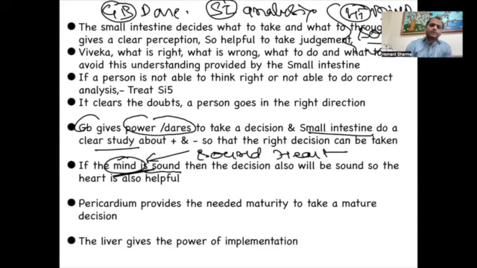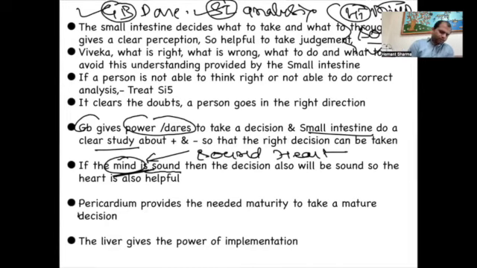Then your sound heart will be able to give a very wonderful suggestion to the mind. So again, I would like to tell you, when you want to take any decision, gallbladder is not only responsible, but there's the involvement of the small intestine as well as the heart.